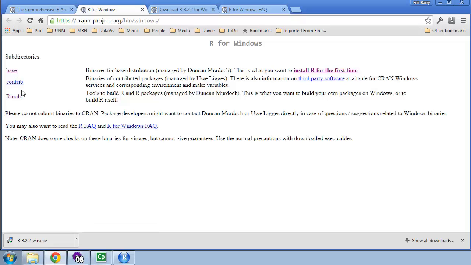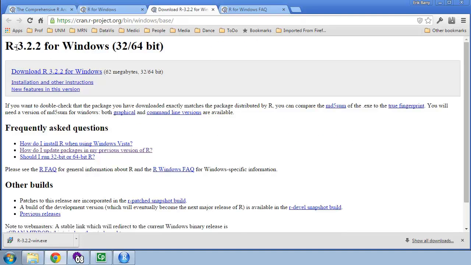There's 2 additional directories. In our class, we have been using Rtools for the Passion-Driven Statistics package. It was required for installing that package. So if we click on base here, we get the name of the current version of R and a download link. Now these are fairly big downloads. This is 62 megs. But go ahead and click on here and it will start a download, which I've already completed, and it's ready for me sitting down in the bottom left-hand corner.